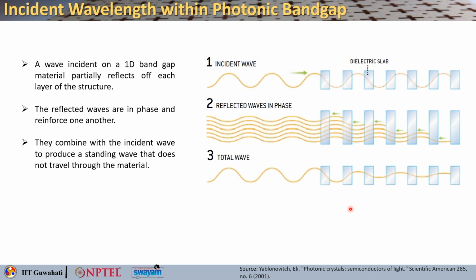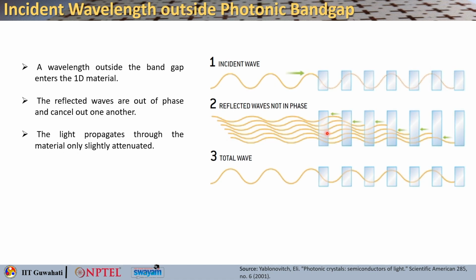So, this here is a graphic illustration of what happens if you choose the wavelength of your incident light within the photonic band gap. Light will fall and it will get reflected from all the different interfaces. Now, if they are in phase, then they will just form a standing wave within the material, and it will not allow your wave to propagate through the material. So, that is where the reflected waves are in phase and they are blocking the propagation of light through that